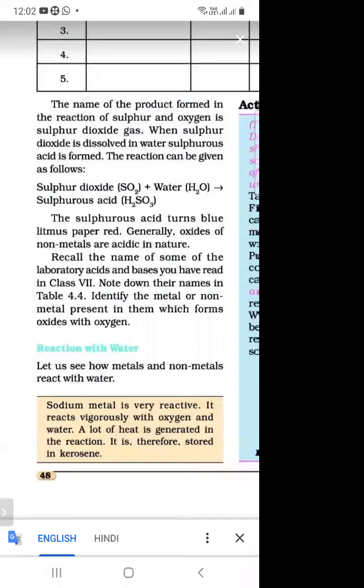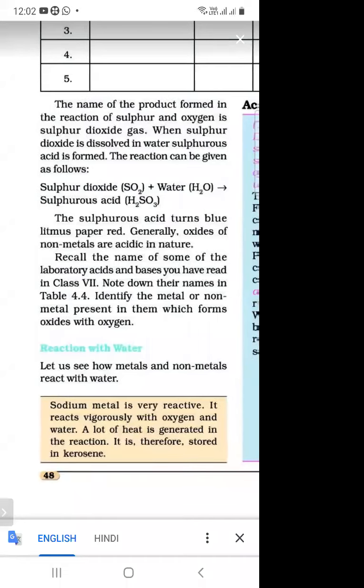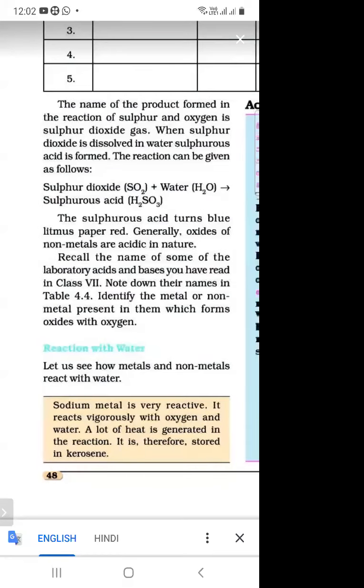In the previous lecture, we did the reaction of metals and non-metals with acids and bases. Now we will study the reaction of metals and non-metals with water.